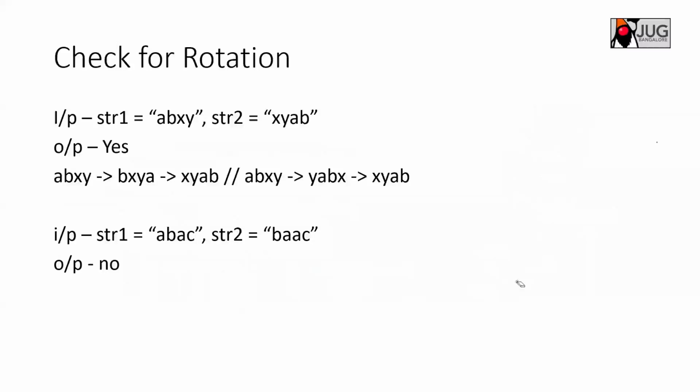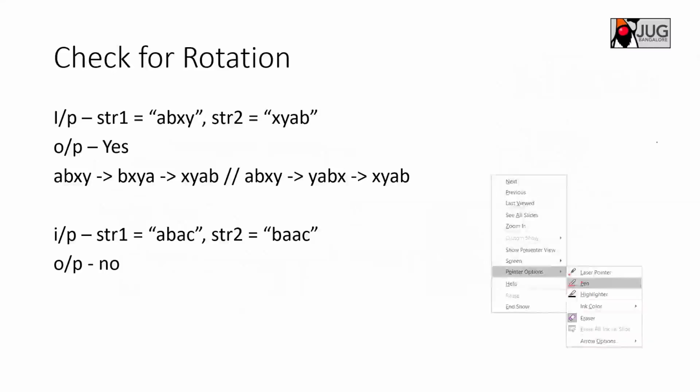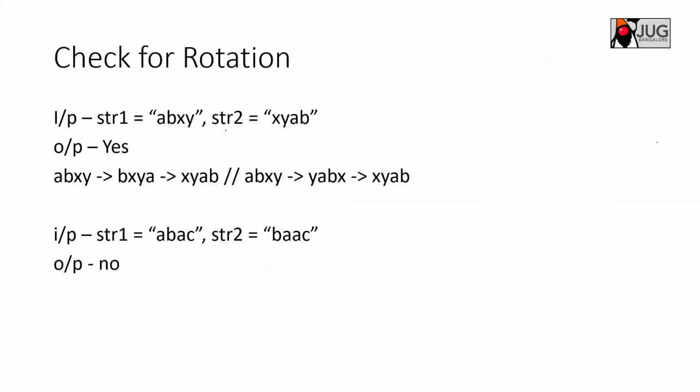So check for rotation. Rotation is like, for example, let's say we have a, b, x, y as input. And string 2 is x, y, a, b. Here you need to check whether string s1 is a rotation of s2 or not, or s2 is a rotation of s1 or not. For example, if you rotate this clockwise, what will be the iteration?